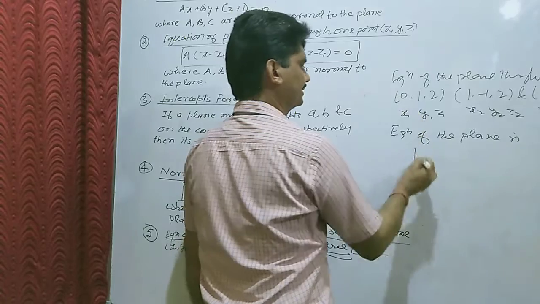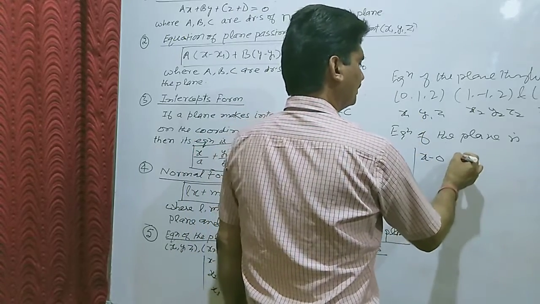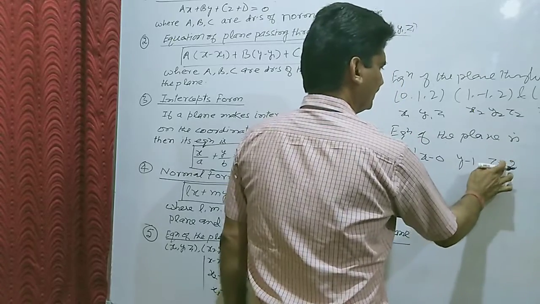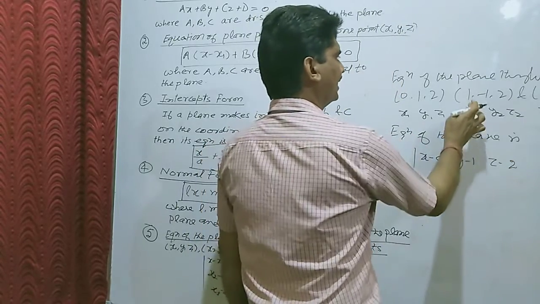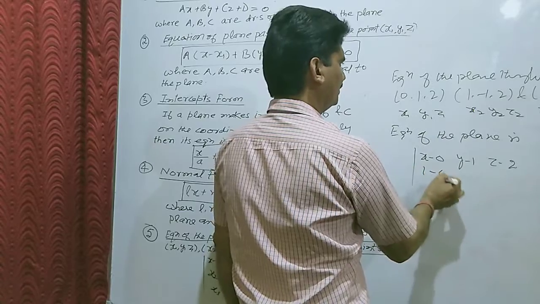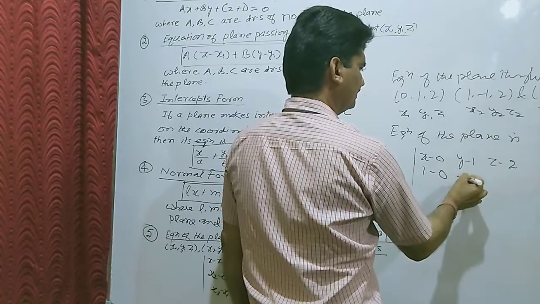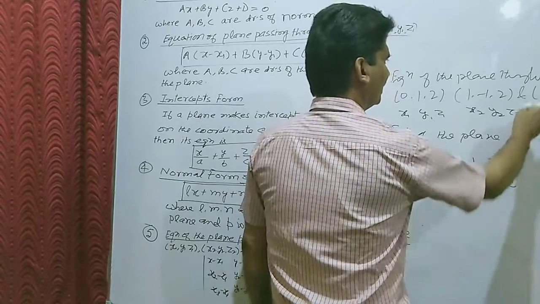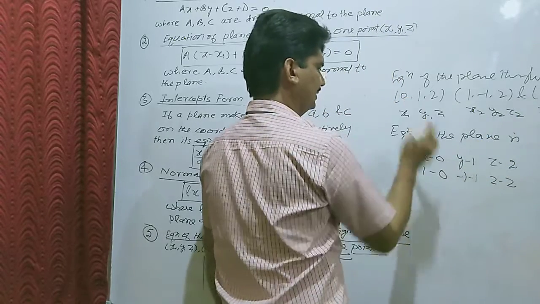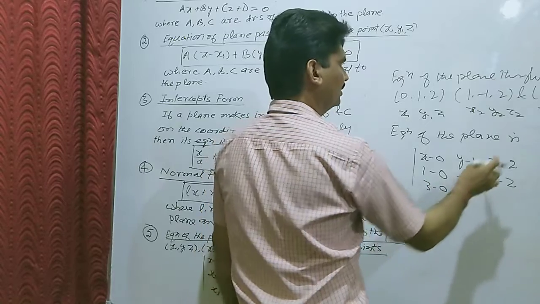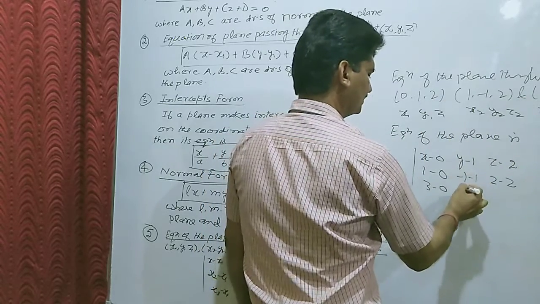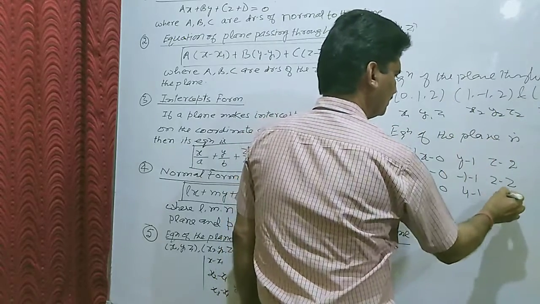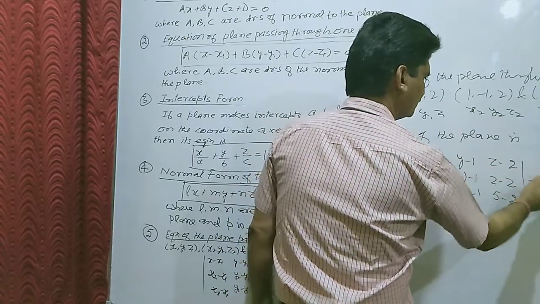x minus x1, that is x minus 0, y minus 1, z minus 2; in the second row x2 minus x1, that is 1 minus 0, minus 1 minus 1, 2 minus 2; and in the third row x3 minus x1, 3 minus 0, 4 minus 1 and 5 minus 2, equal to 0.